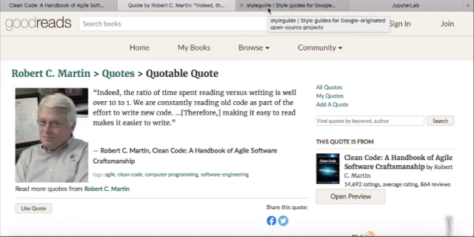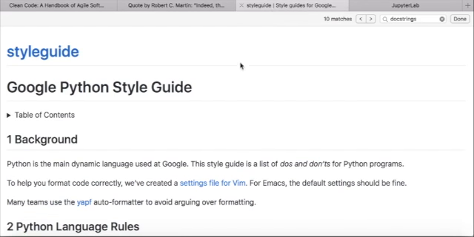So one of the things that we can do with that in mind is we can make our code in such a way that when someone else reads it, it is easy for them to read, and they get information from it. And that someone might not be another human being, it might be us in the future. When we come back to our code in a month after a vacation, we still want to know what's going on. So the way that we're going to do that is by writing comments and docstrings.